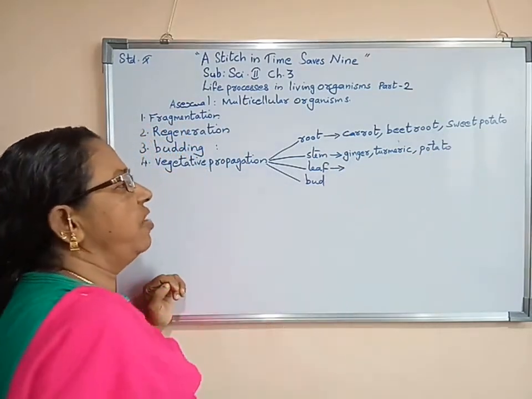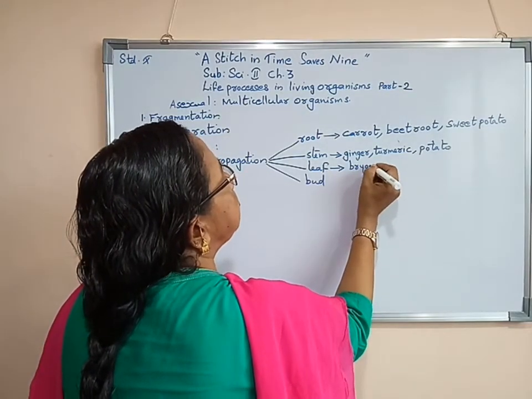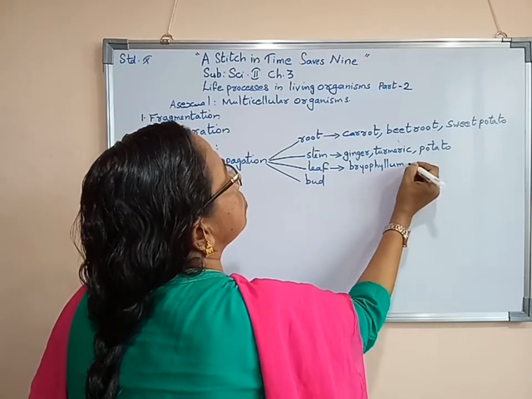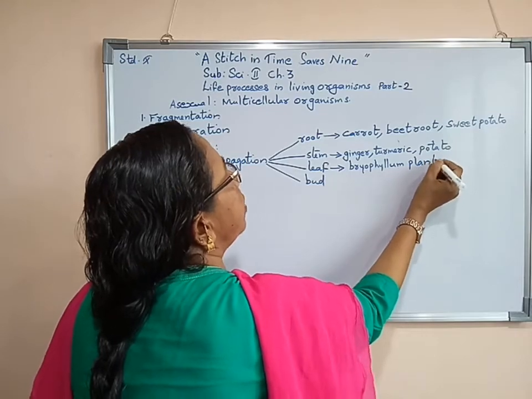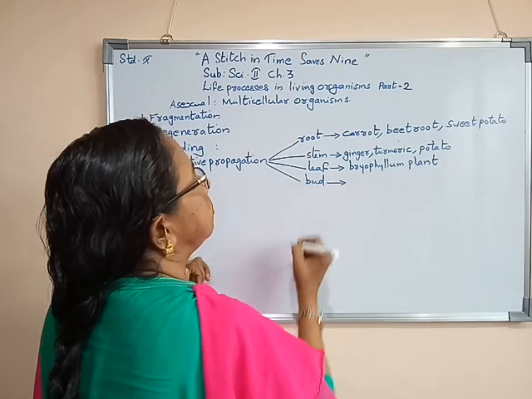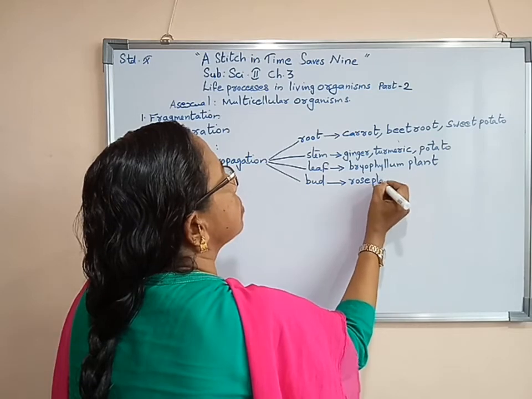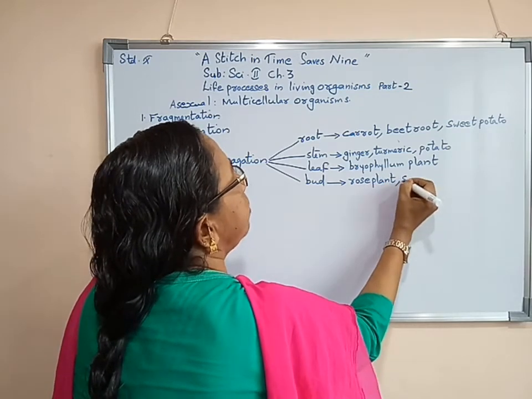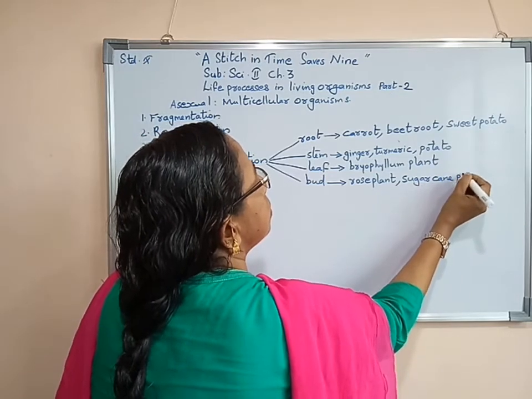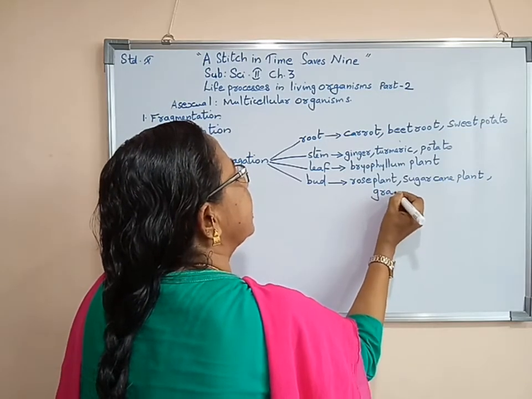Then from the leaf, only one plant is there, that is the bryophyllum plant. From its leaf, a new plant grows. Now from the bud: rose plant, sugarcane plant, then different types of grasses.